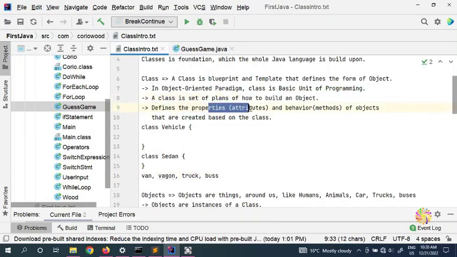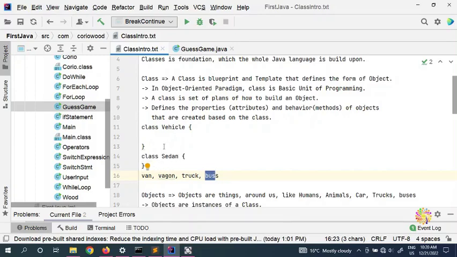We can call them properties or attributes. And what do the van, wagon, and truck have in common? They have tires, which we can also call attributes or properties. And they have methods, for example functions. The bus moves, the bus stops, turns around, the bus goes forward, the bus comes backward.